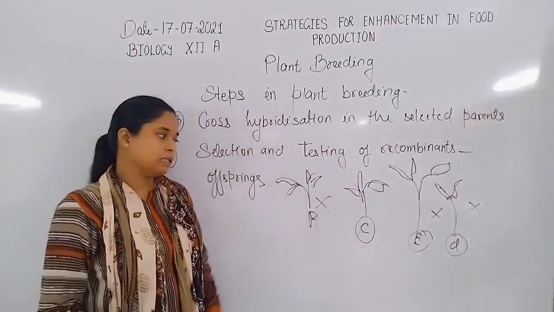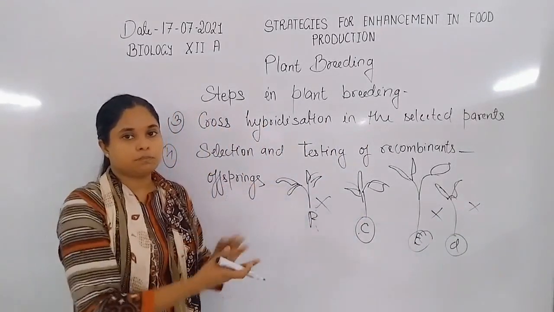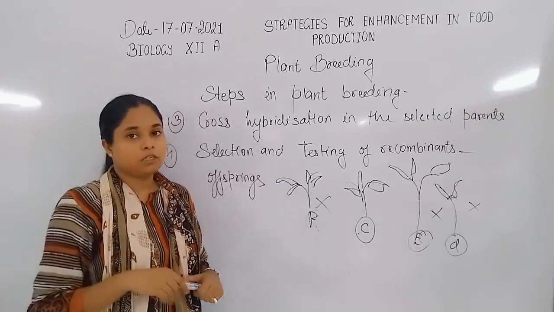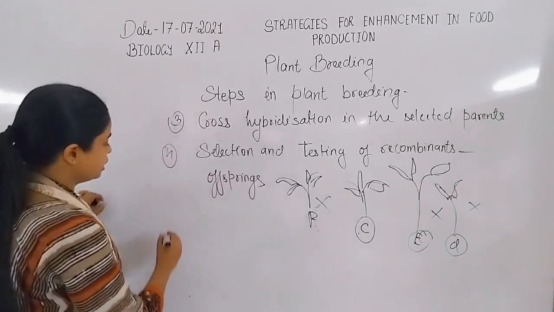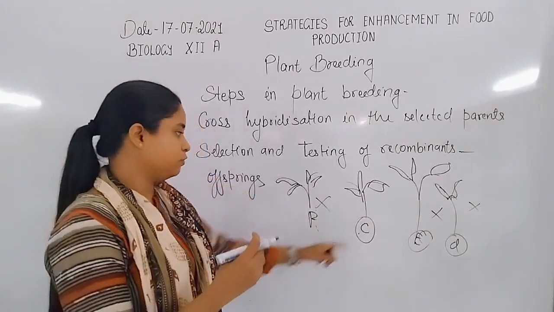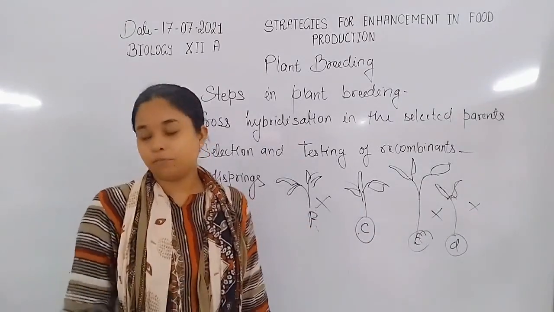So this plant gets selected from all these plants, because all the other plants died under the water stress. Now the fifth step is the evaluation or production of these in large quantity by self-pollination.